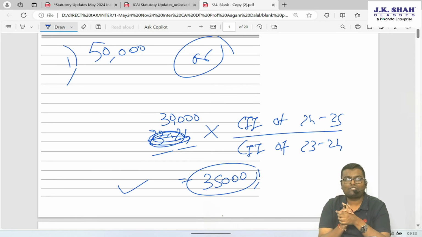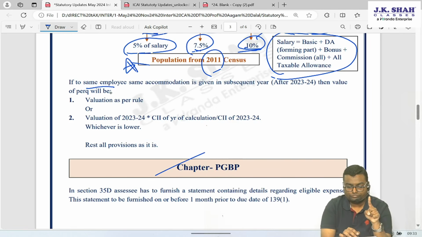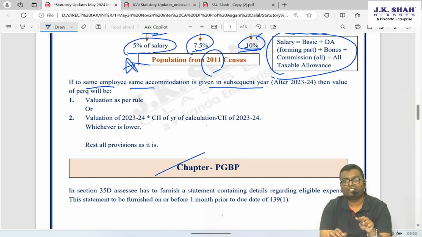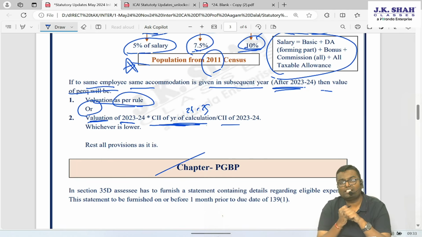That's why I said that this rule is not applicable to you people, because in your exam, which financial year will come? 23-24. But in MCQ, they can ask any kind of question based on this theory. So remember, if to the same employee the same accommodation is given in a subsequent year, if accommodation changes, then this rule is not applicable. If to the same employee the same accommodation is given in a subsequent year, that is after 23-24, then the value of perquisite will be valuation as per rule, or valuation of 23-24. Base you have to take 23-24, multiply by CII of the year of calculation, that's let's say 24-25, divide by CII of the year 23-24, whichever is lower, that much will be the taxable value.